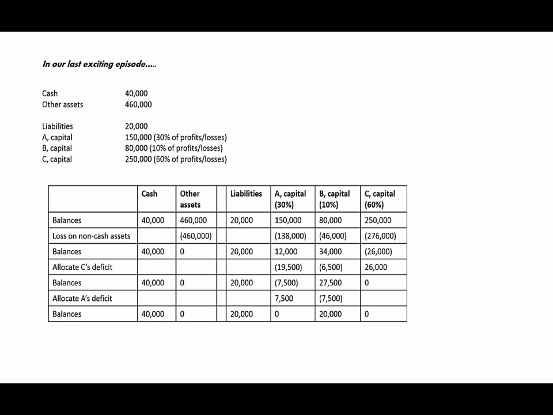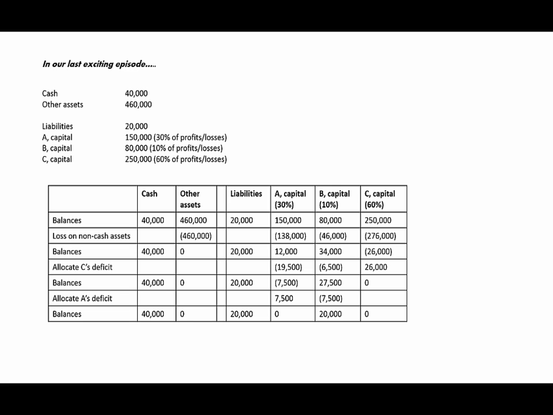we had the ABC partnership. The ABC partnership had $40,000 in cash, $460,000 in other non-cash assets. On the credit side, they had $20,000 in liabilities, and A, B, and C had the capital balances as indicated there. And again, with the schedule of safe payments, looking at the table, we had our beginning balances, and we assumed that all of the non-cash assets were worthless.